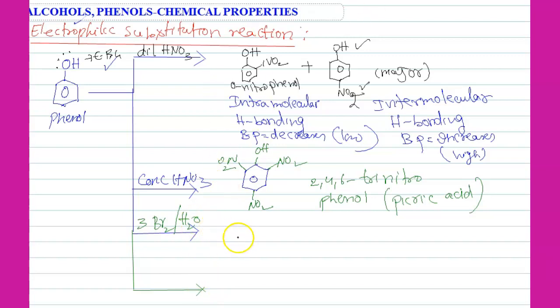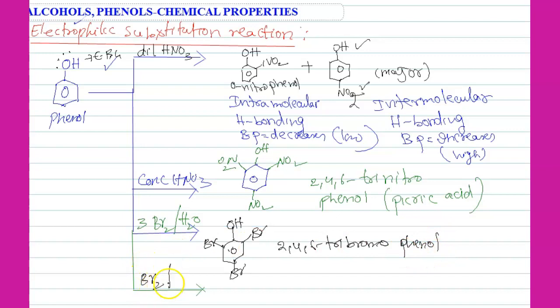Bromine in water means OH with a phenol ring, 2, 4, 6. So 2,4,6-tribromophenol is formed.